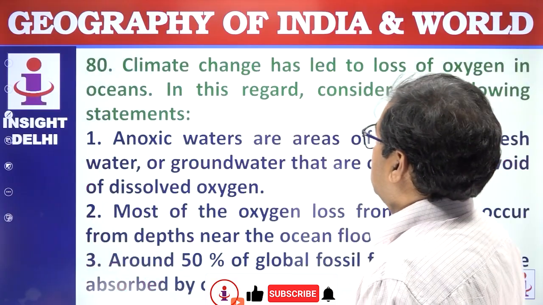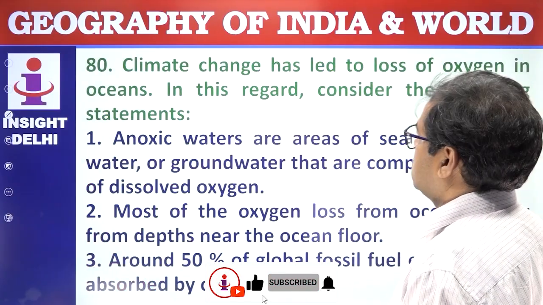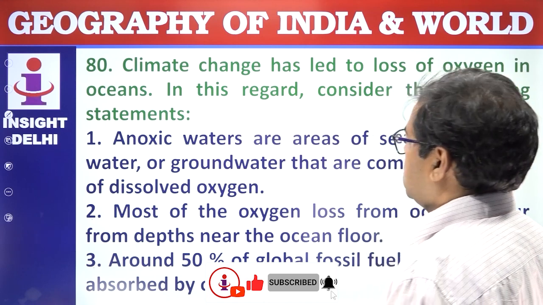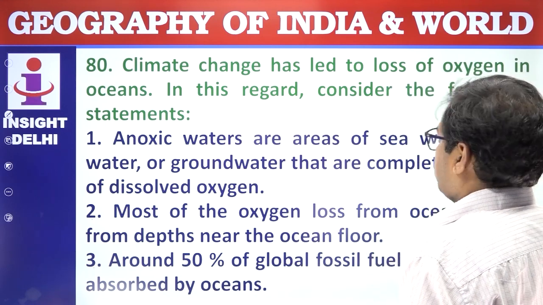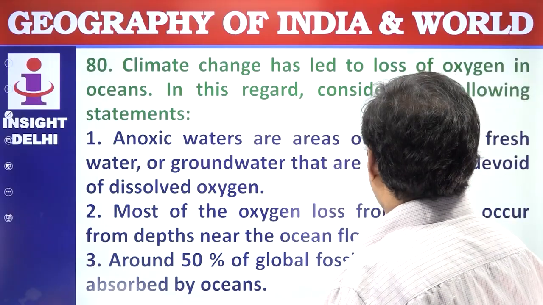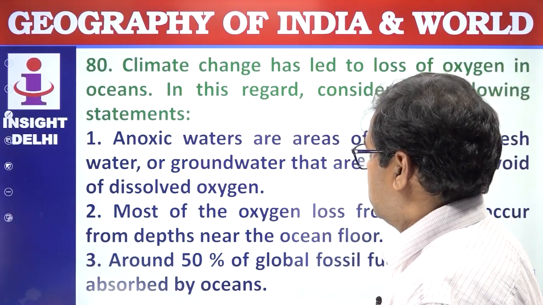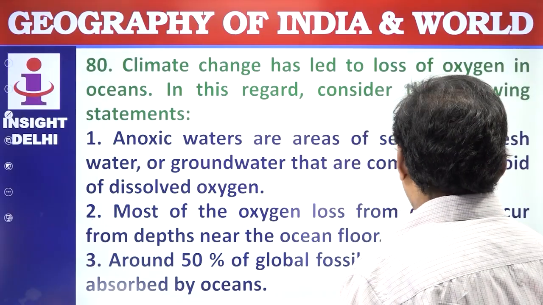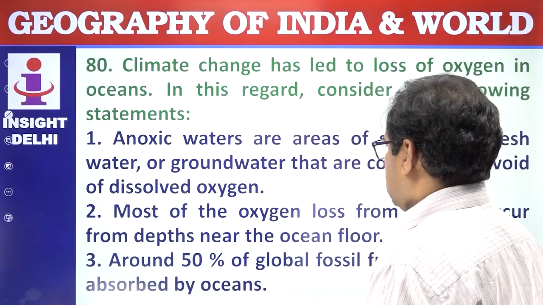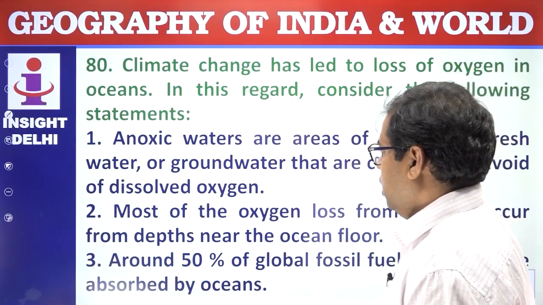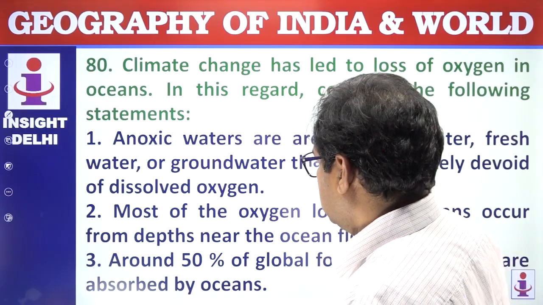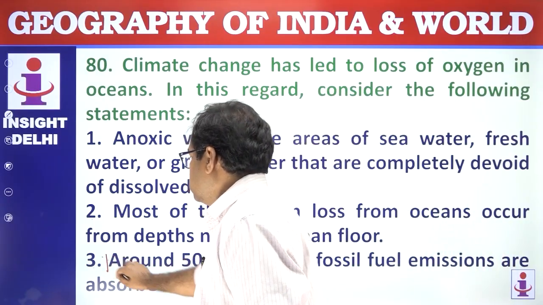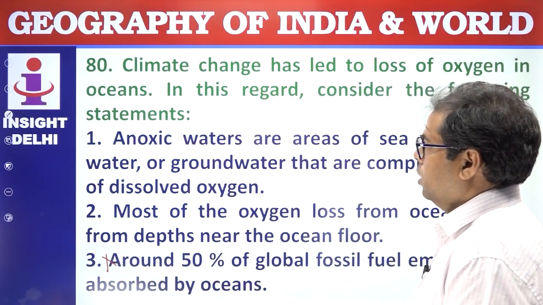Next question. Climate change has led to the loss of oxygen in the oceans. In this regard, consider the following statements. Anoxic waters are the areas of the seawater, freshwater, or the groundwater that are completely devoid of dissolved oxygen. Most of the oxygen loss from the ocean occurs from depths near the ocean floor. Around 50% of the global fossil fuel emissions are absorbed by the oceans. It is not. This is about 28 to 30%.